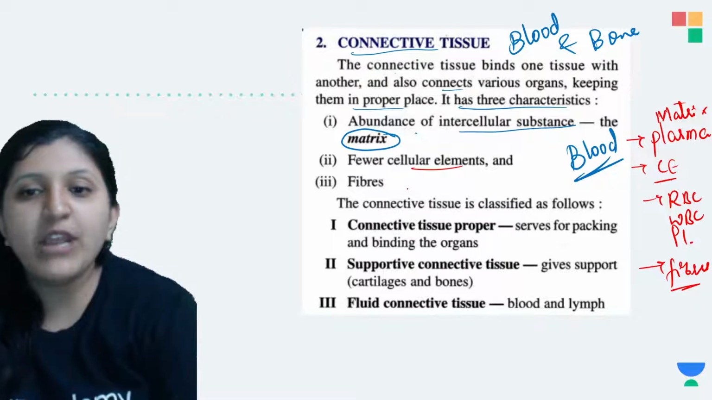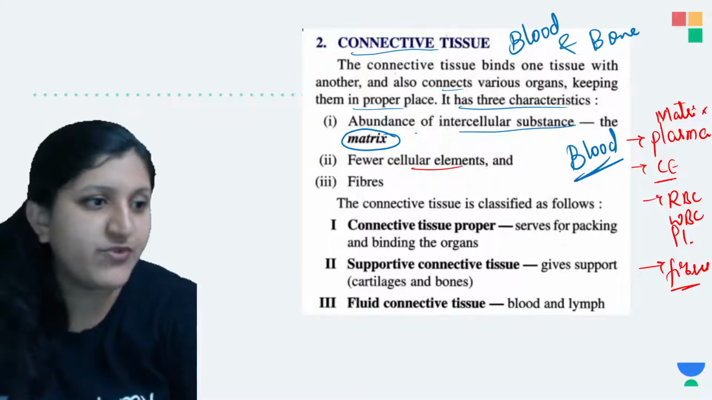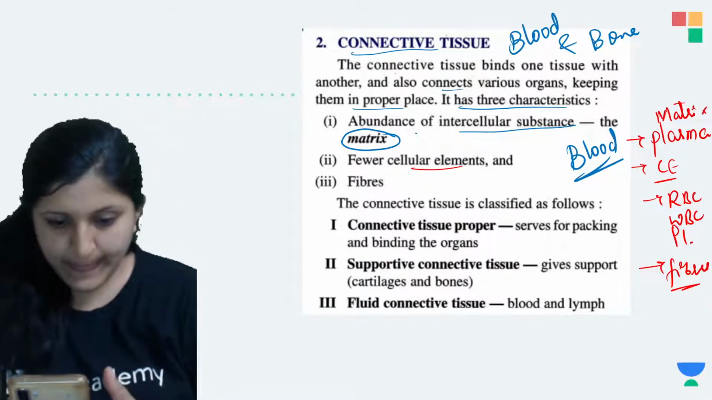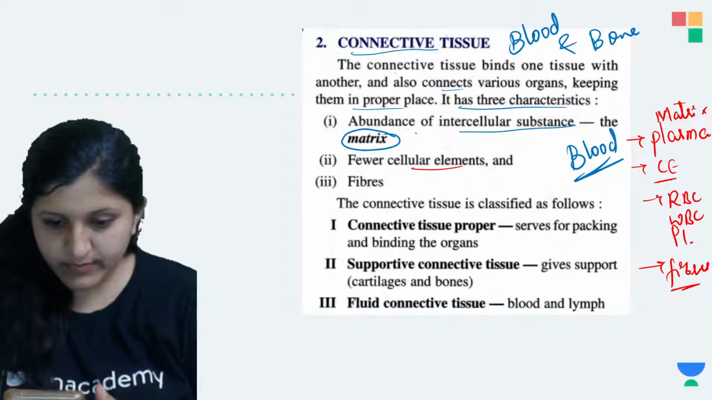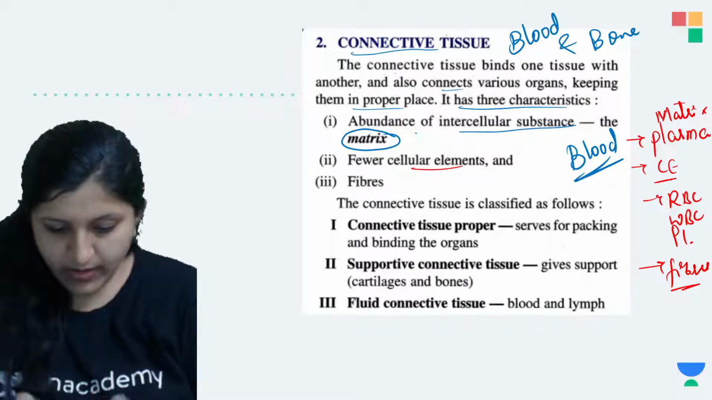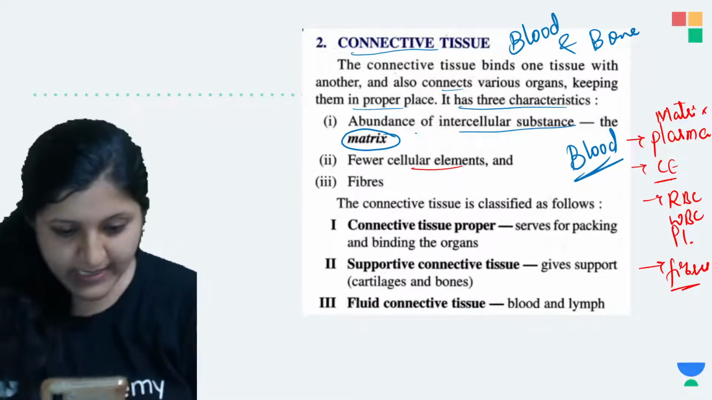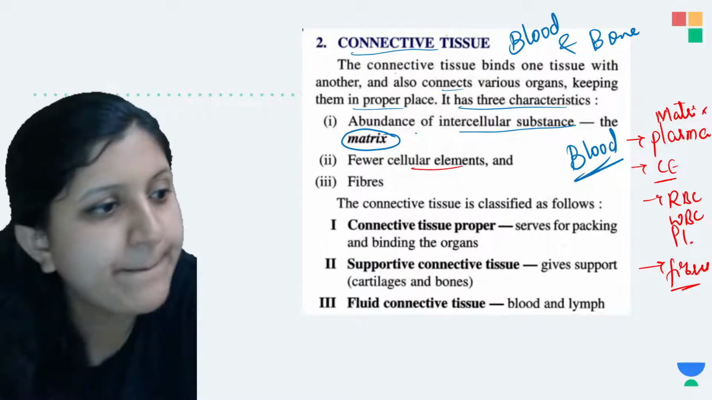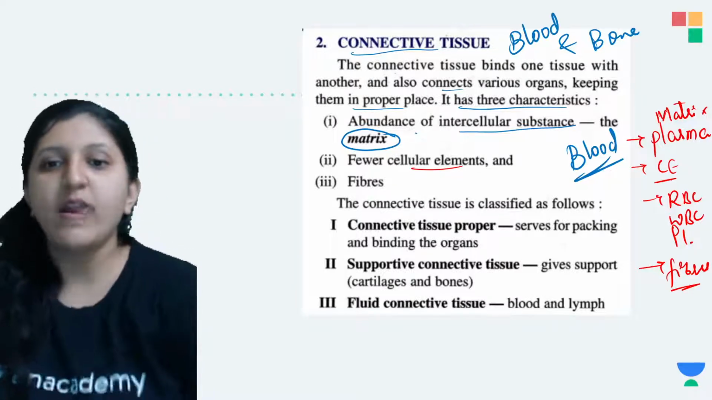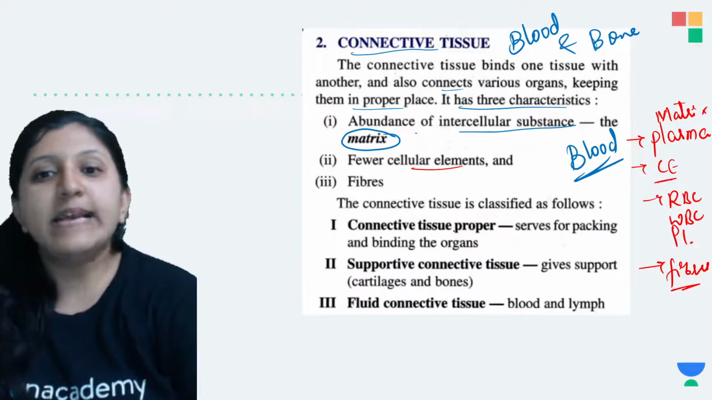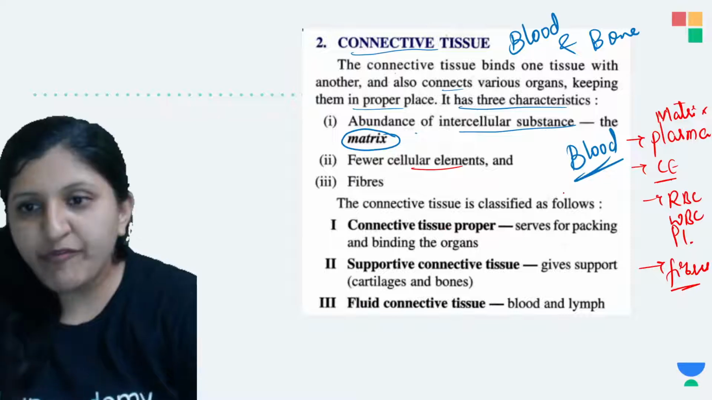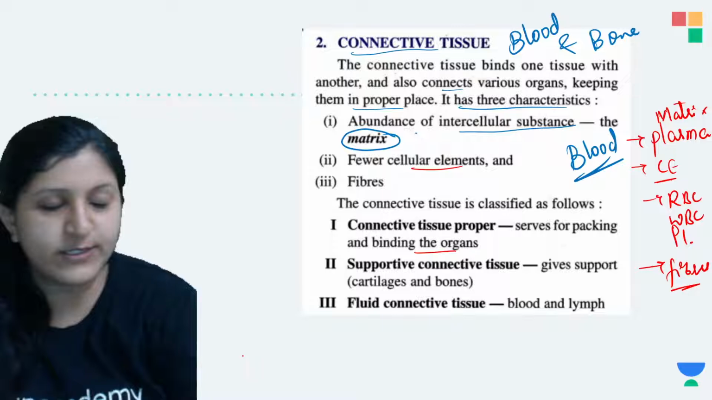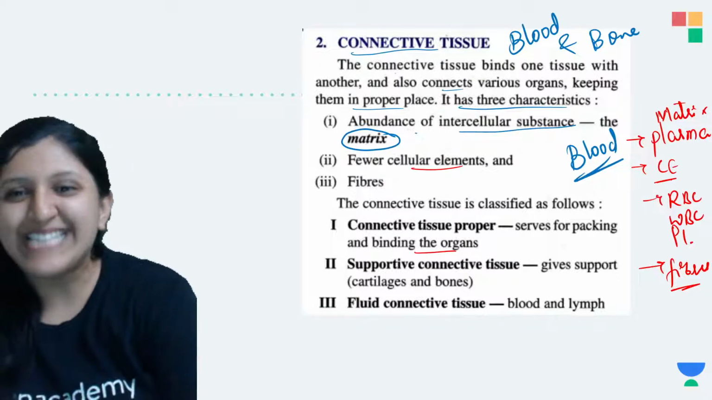In the same way, the connective tissue is classified as follows. What is the classification? Let's have a look. All right, are you all understanding, Utkarsh or others? Now the connective tissue proper, when we mention it, serves for packing and binding the organs. So who is doing the packing and binding of the organs? Let's have a look at that.